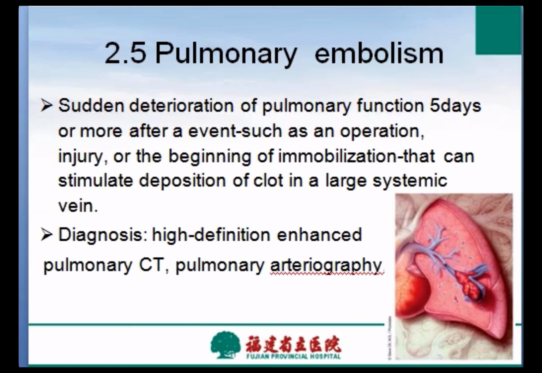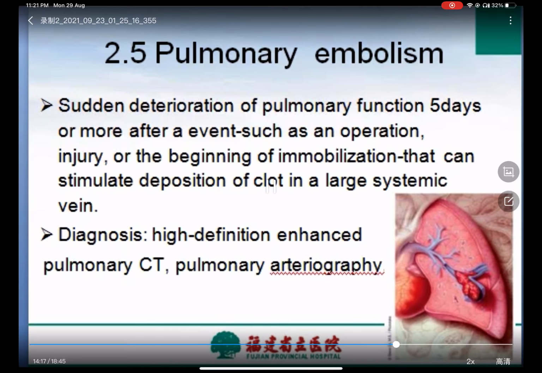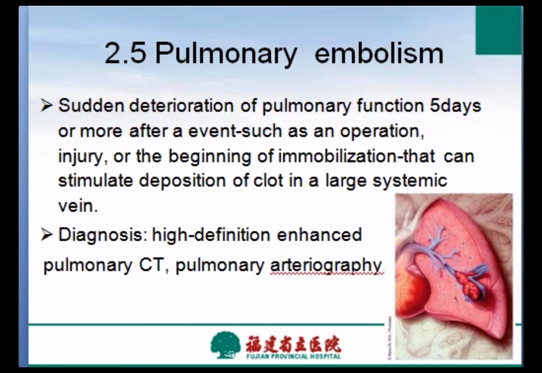High definition enhanced pulmonary CT can sometimes make the diagnosis but carries the risk associated with transfer to the radiography suite and the use of large amounts of radiographic contrast material. Pulmonary arteriography carries the same risks. In many big hospitals, pulmonary angiography is necessary for diagnosis in most surgical patients.